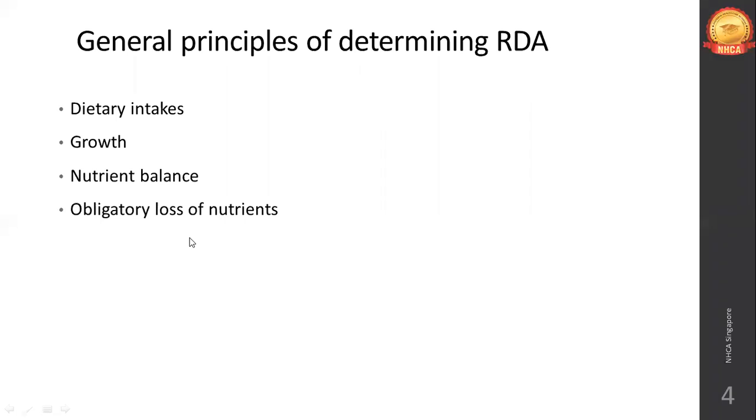Then obligatory loss of nutrients. Even after metabolism or before metabolism, some part of the nutrient will be lost, through urine, sweating, excretion, etc. Or some nutrient will be lost in the form of a byproduct in other chemical reactions in your body.